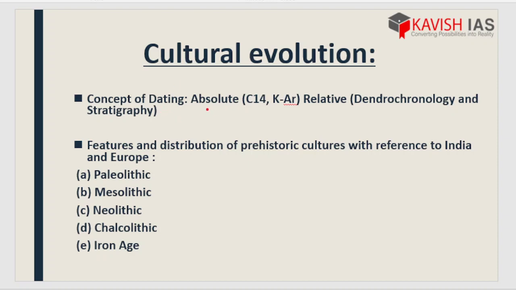Now, we have two types of dating process. Absolute dating, C14 and K-Ar, that is potassium-argon, and relative dating, under which we need to know two processes, that is dendrochronology and stratigraphy. Now you will ask, why do I need to know all this? Just because these are techniques of exploration and excavation which help us gain ideas and knowledge about fossil evidences majorly.